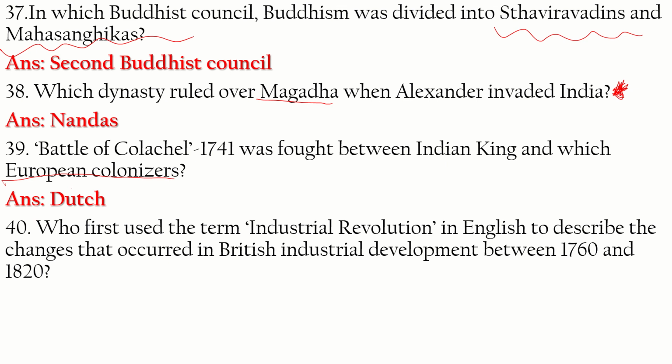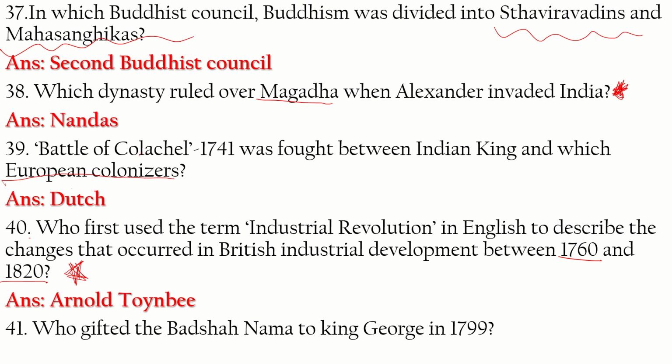40. Who first used the term Industrial Revolution? This has been asked repeatedly many times, and this is also important. Who first used the term Industrial Revolution in English to describe the changes that occurred in British industrial development between 1760 and 1820? It is undoubtedly Arnold Toynbee.